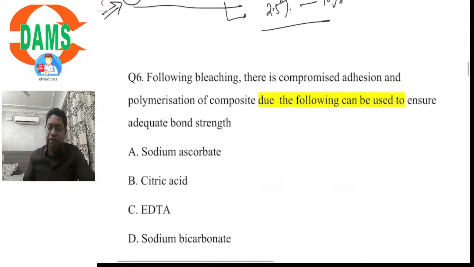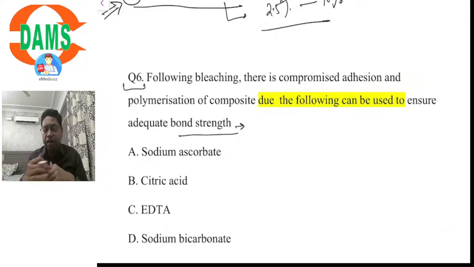Okay. Coming over to question number 6. Following bleaching, there is compromised adhesion and polymerization of composite. Which of the following can be used to ensure adequate bond strength? Now, if you remember when I taught about bleaching, I told you that after bleaching of the tooth structure, the bonding of composites is compromised because of the residual oxygen ions present over there. They would hydrolyze the covalent bonds that formed with the tooth structure.